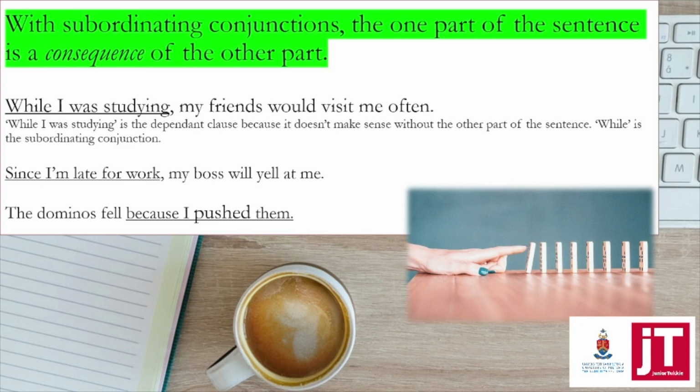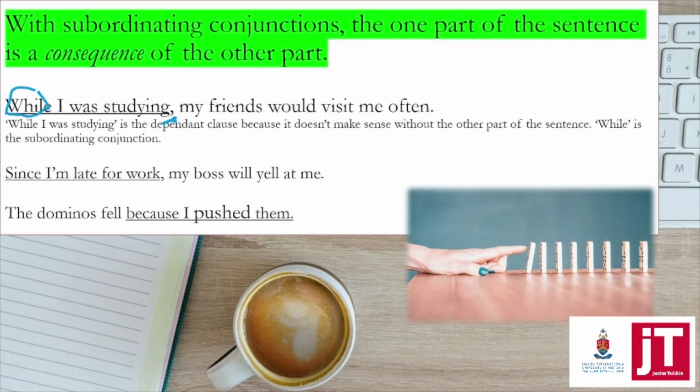While I was studying, my friends would visit me often. This could also read, my friends would visit me often while I was studying. But because we put it here at the beginning of the sentence, we can note that there is a comma over there. While I was studying is the dependent clause because it doesn't make sense without the other part of the sentence.